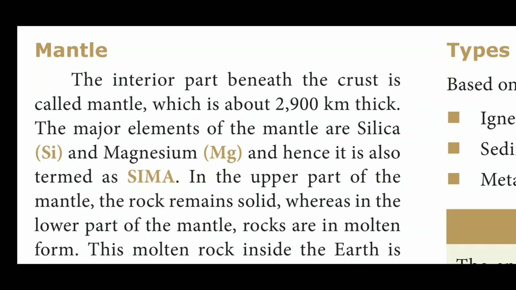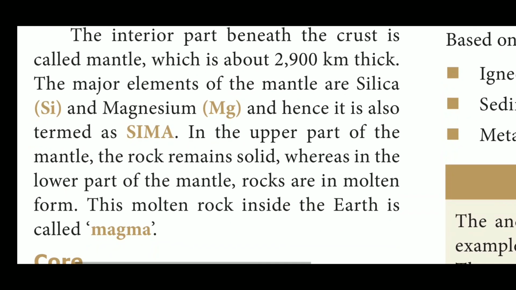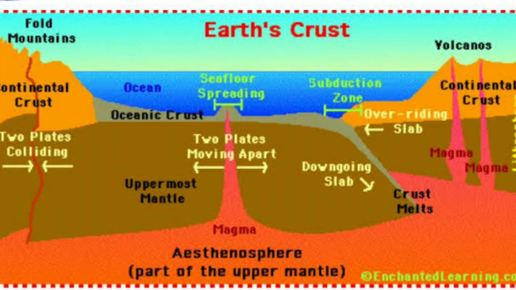The next one is the mantle. The inner part beneath the crust is called the mantle, which is about 2900 km thick. The major elements of the mantle are silica and magnesium, and hence it is also termed Sima. The depth of the mantle is 2900 km, and the major elements in the mantle are silica and magnesium, so it is called Sima.